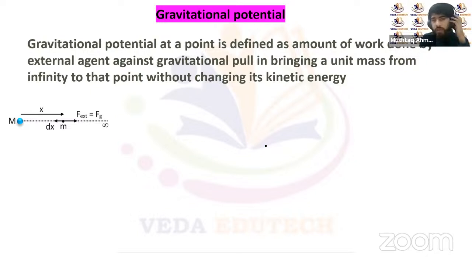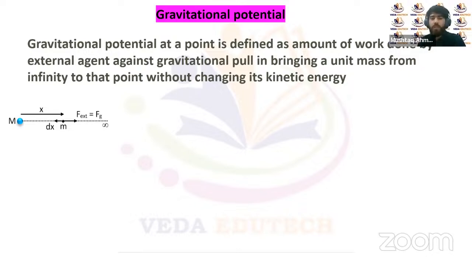So let's talk about the gravitational potential. Gravitational potential is another way of determining the strength of the field in a region. One way was to calculate the field intensity, another way is to calculate the gravitational potential. The gravitational potential is defined as the amount of work done by an external agent against the gravitational pull in bringing a unit mass from infinity to that point without changing its kinetic energy, or we can say the mass will be in continuous equilibrium.